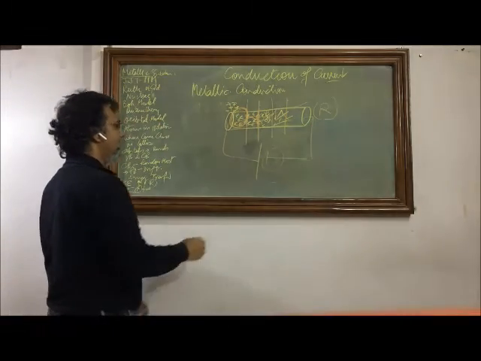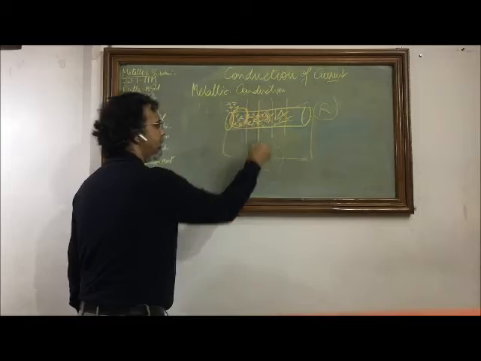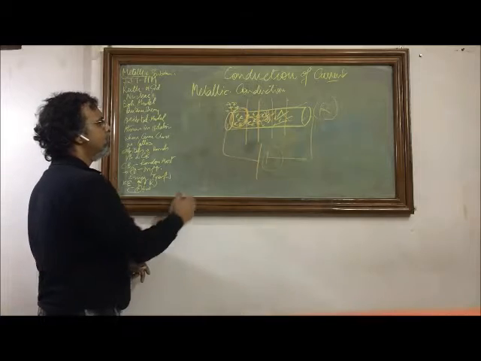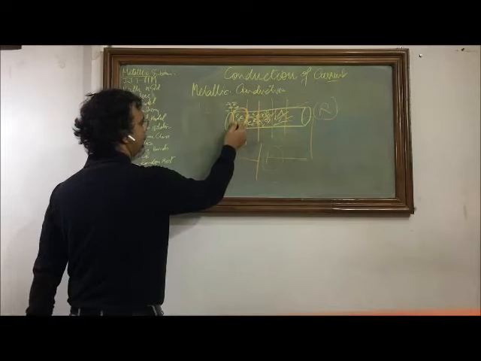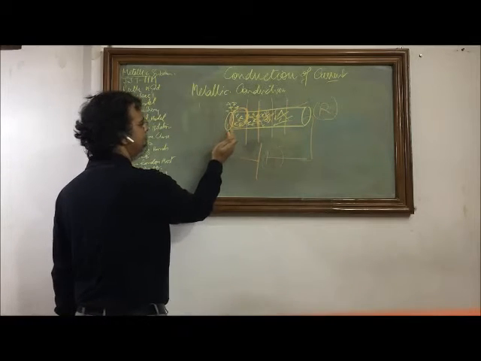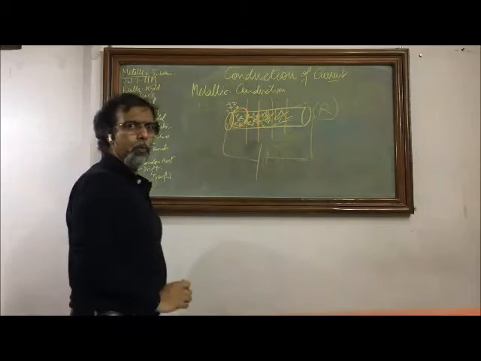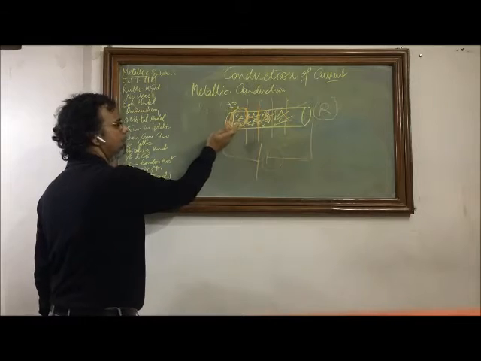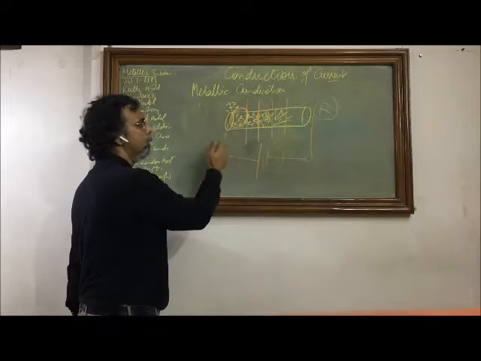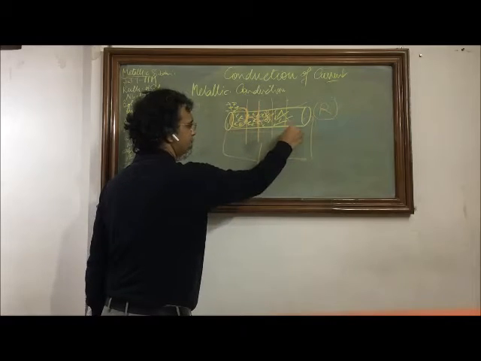So here we can understand that by this mechanism we have converted the electrical energy into kinetic energy and finally the heat of this wire. So this is how the current flows. Now actually the electrons do not flow from this point to this point or to this point. They slightly drift from one part to the other part in the direction of lower potential, and then they transfer the potential energy or the kinetic energy to the other electron, which means practically they move a very slight bit in the direction of the lower potential, and so on. All electrons move like this, but the energy decreases in this direction.